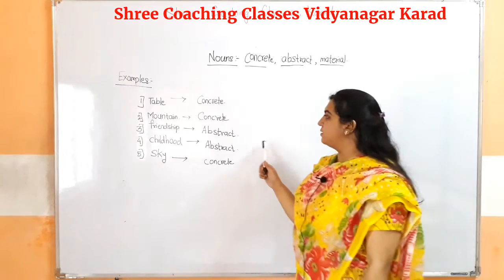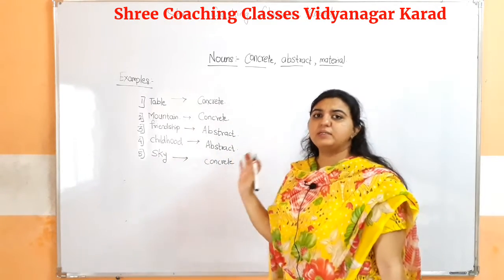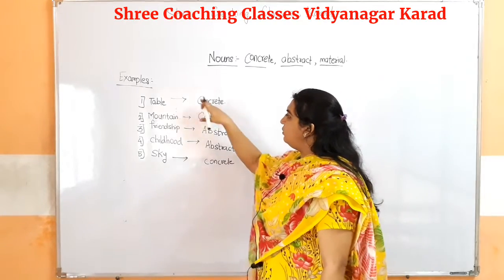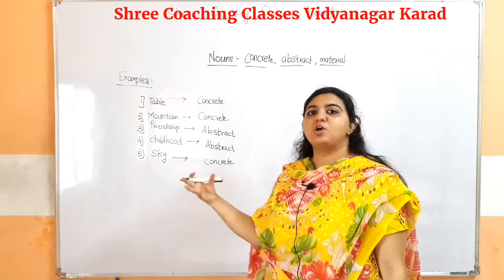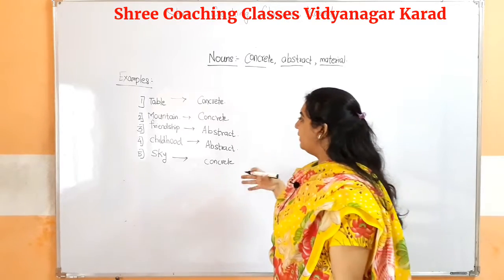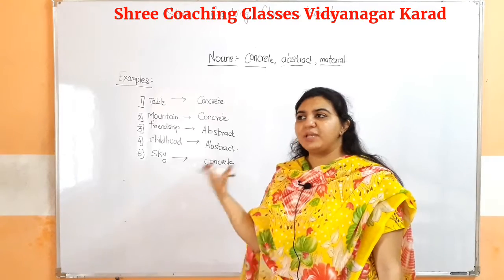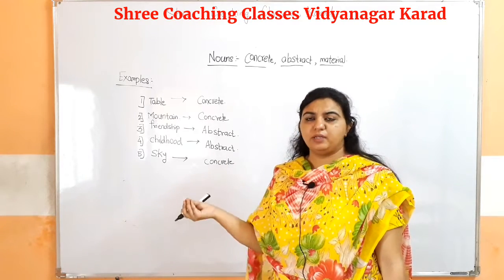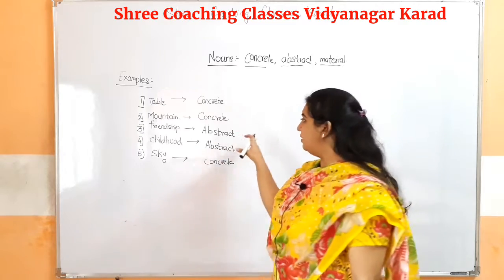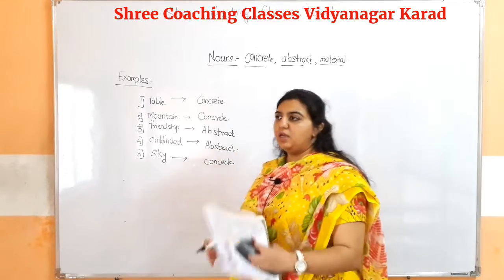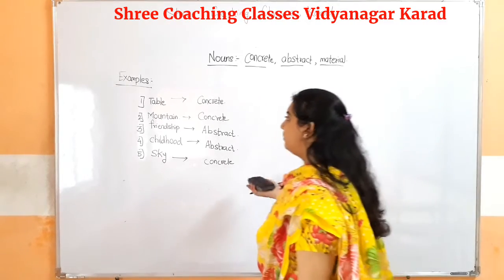We have seen examples of both. The nouns which we can see, feel and touch are called concrete nouns, and the nouns which we can only feel, which we cannot see, touch or hear, are called abstract nouns. Now moving further, we will study examples of the material noun.